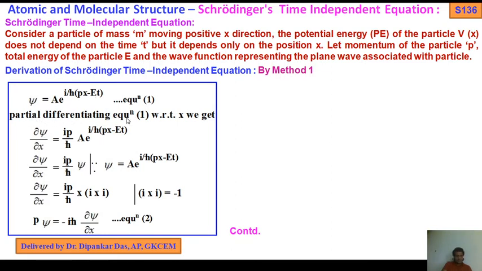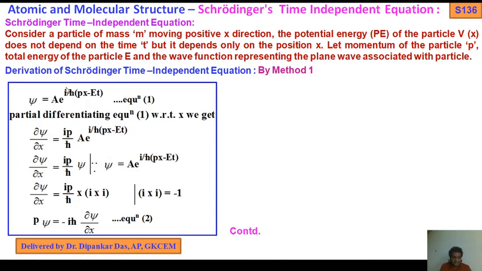So partially differentiating equation 1 with respect to x, we get del psi by del x equals i p by h bar times A e to the power i by h bar (px minus Et). Keep in mind, (px minus Et) is with i, in the numerator, not the denominator. I have written this in ChemDraw, so I put the first bracket, which does not mean it remains with h bar; it is in the numerator.